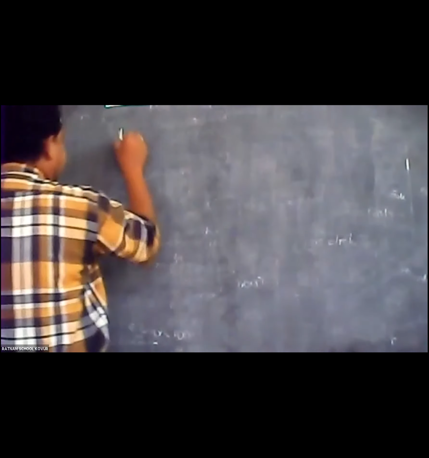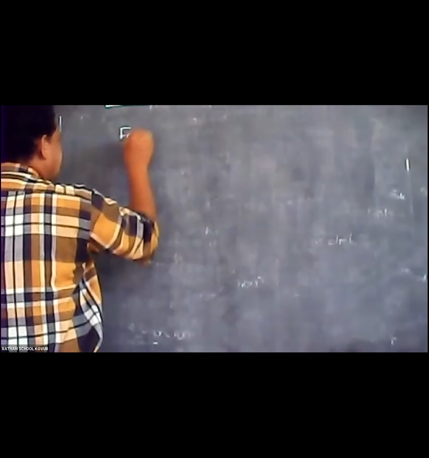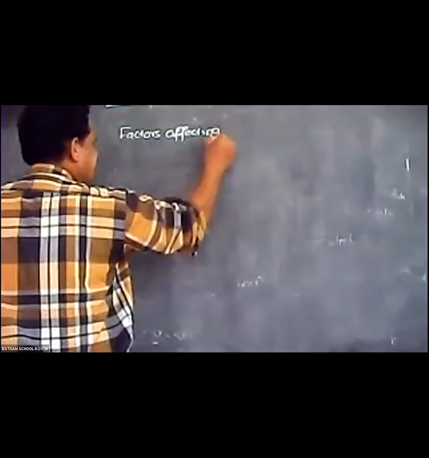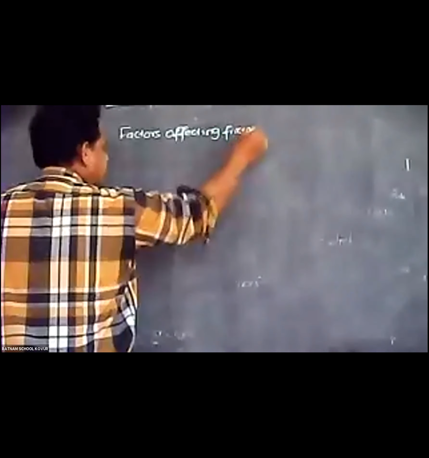So we have seen some factors affecting friction. Through the activity we have seen, friction depends on the nature of the surface.